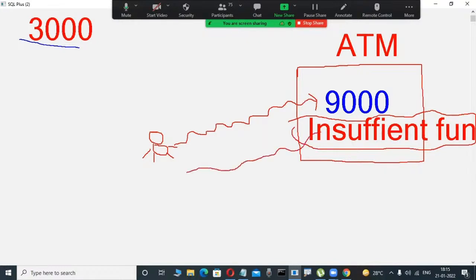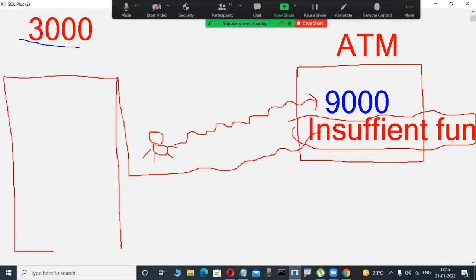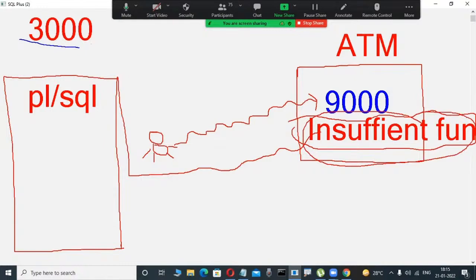Actually, same like you only, some software engineers write the coding, that is important. They are writing coding in PLSQL. Suppose Oracle projects, banking projects, with Oracle, they are writing in PLSQL. Or maybe what is the condition? If the user-entered amount is more than the available balance, then this message they are writing. Same like Java, C, C++, some coding is there. If conditions, they are writing like that. Otherwise, how is it possible?